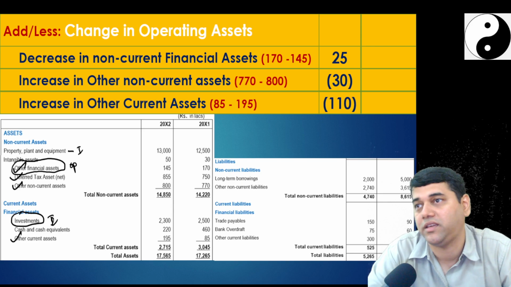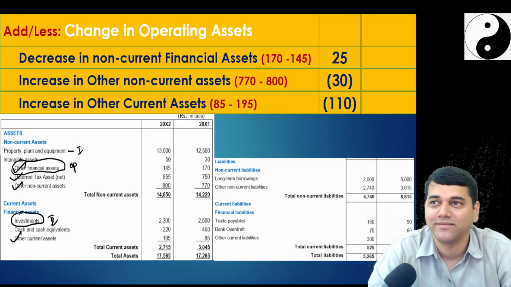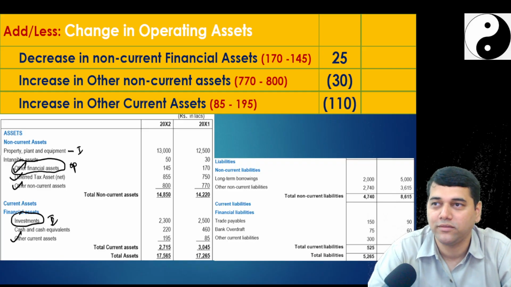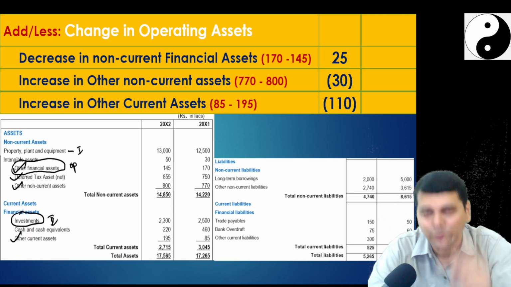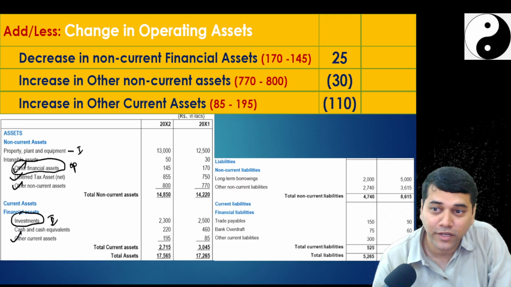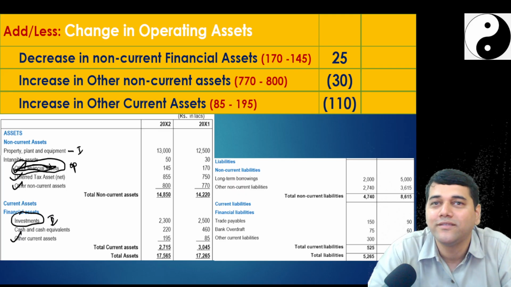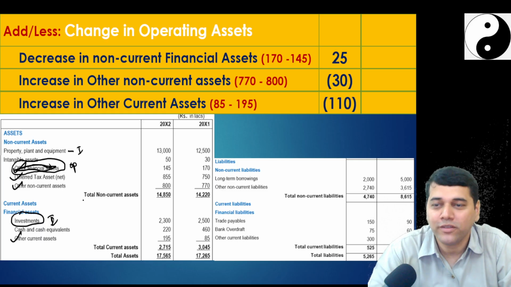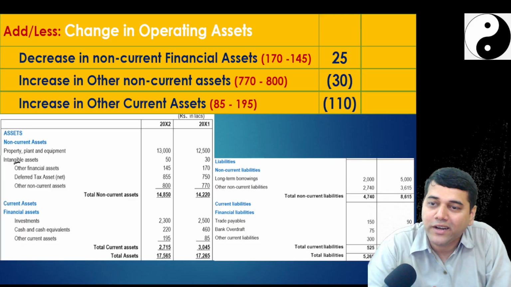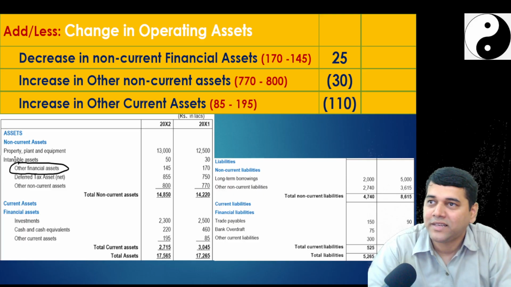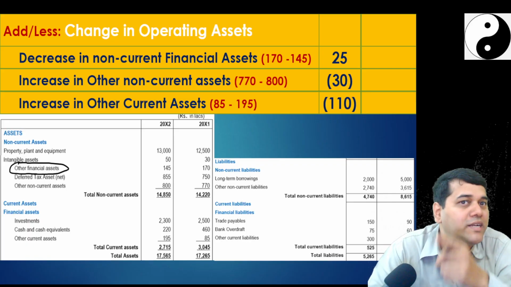Possibly, what I think if this question comes, what sort of clarity will they give you? Remove that line. My guess is they will not give you this item in the examination. Are you clear now? Because look at the question, look at the answer. I feel the oddness is only here. Rest everything is perfect, everything is as per what they have told. But there is one oddness here.